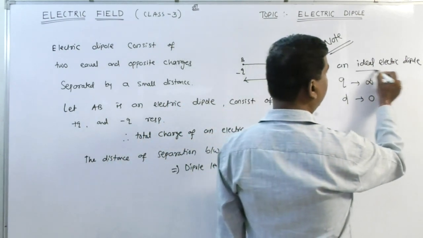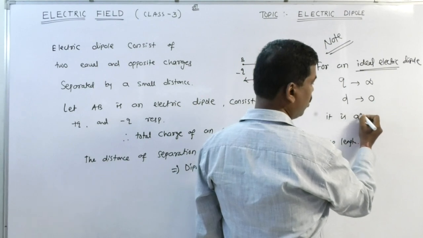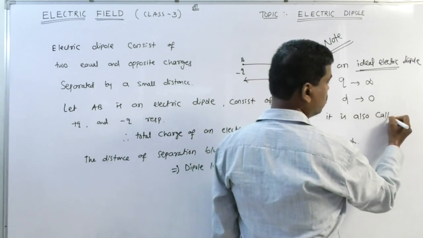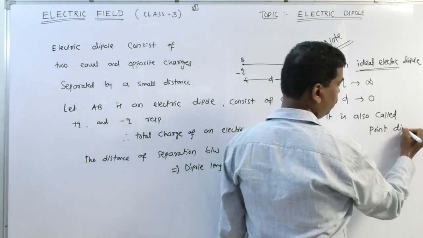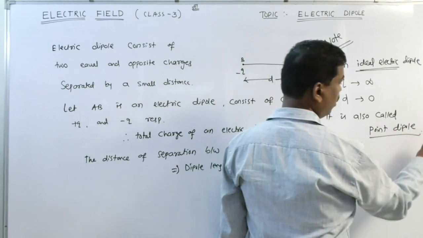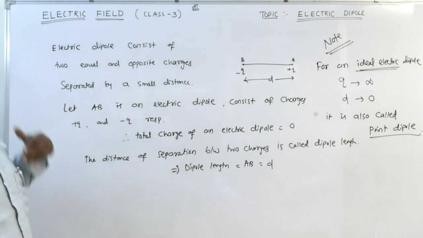This dipole is often also called a point dipole. Clear?